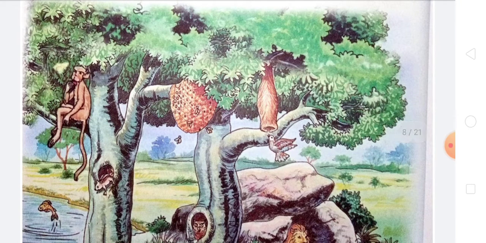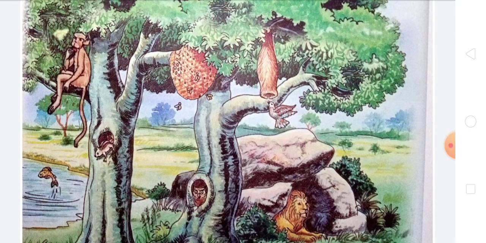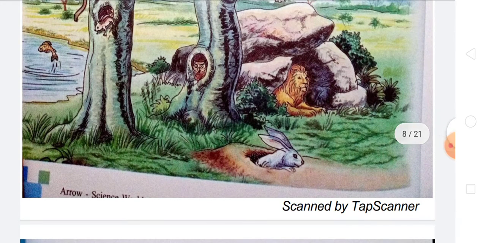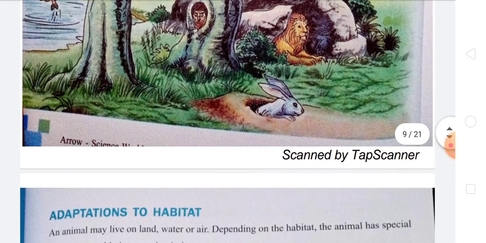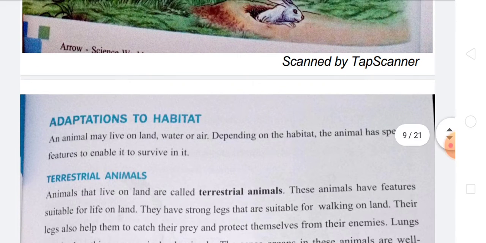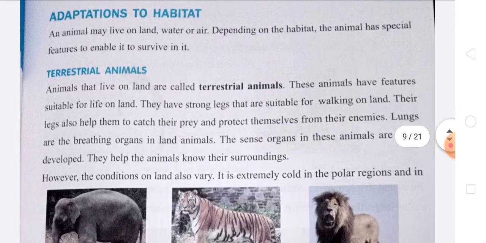You can see here the monkey lives on a tree, the fish lives within the water, the lion is within the den, and the bird is within the nest. You can see the rabbit is inside the hole, and now we can see the adaptation to habitat.